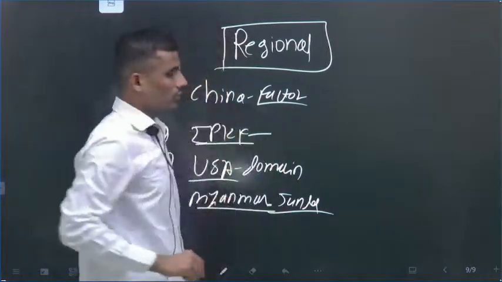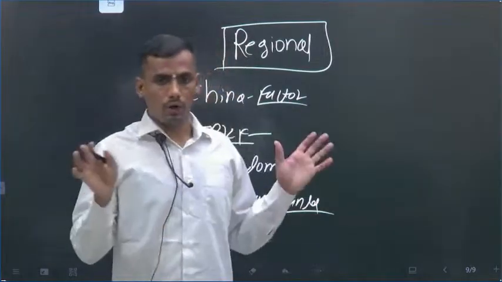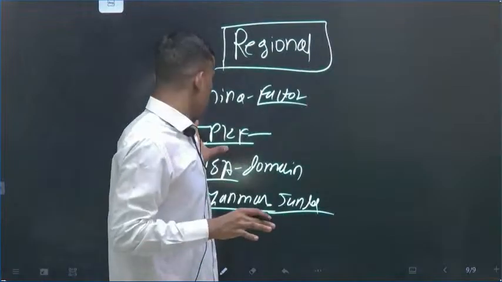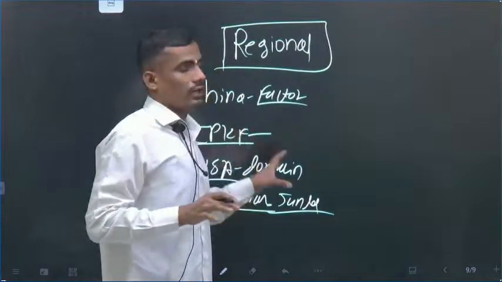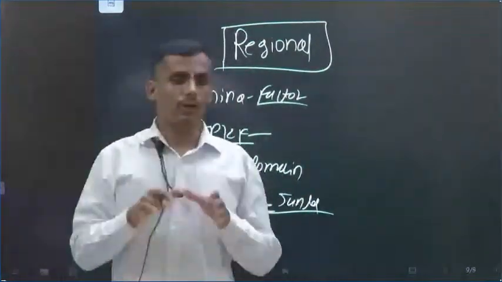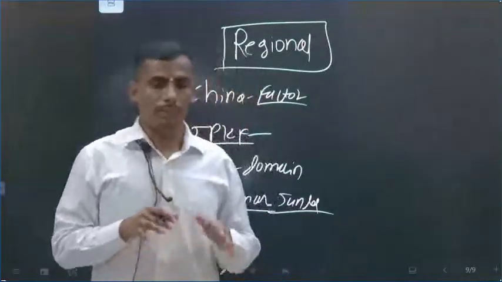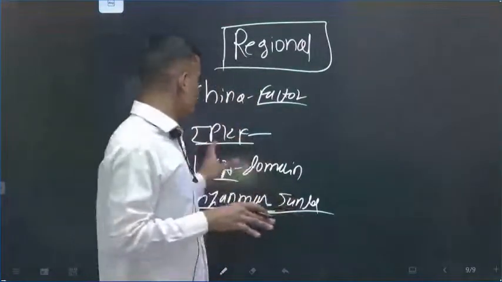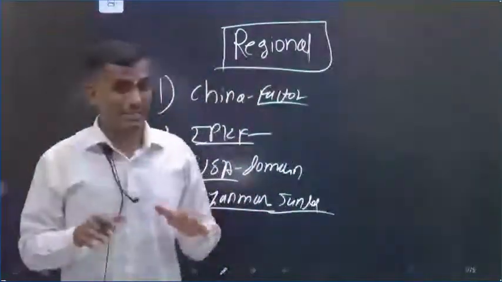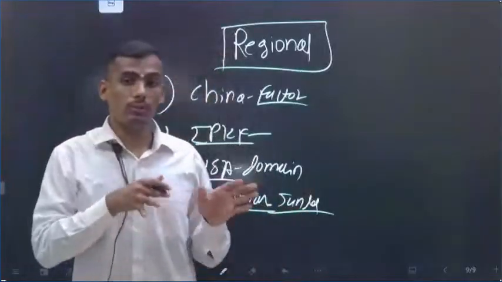IPKF: here India has joined only one pillar. At the broader level, India didn't join one pillar of the Indo-Pacific Economic Framework, but India has joined the remaining pillars. But still, in this domain also, ASEAN is not opening their economy to India.